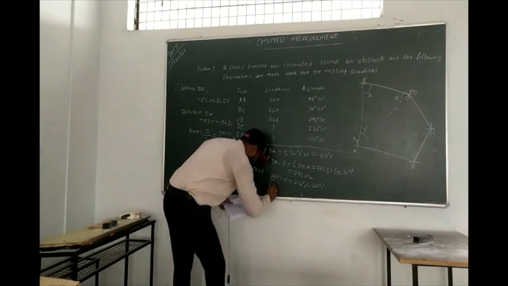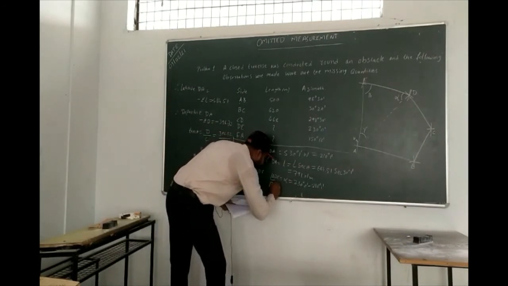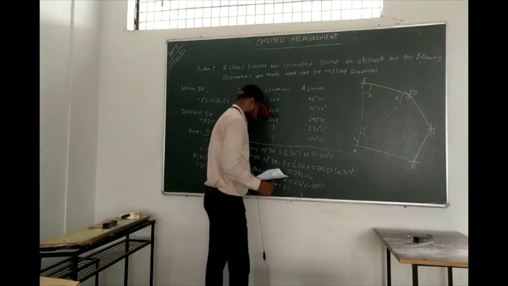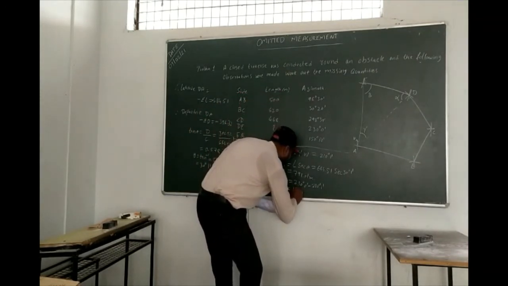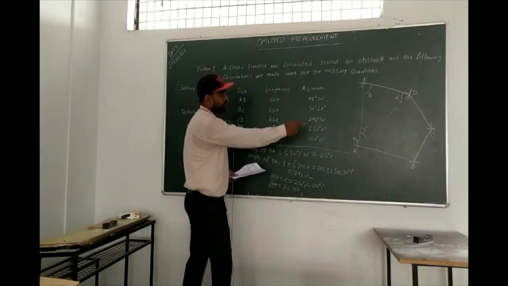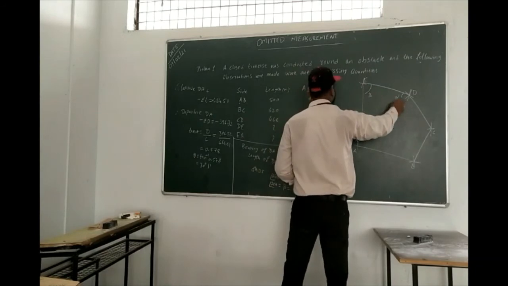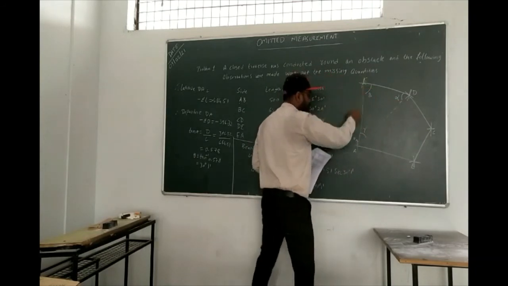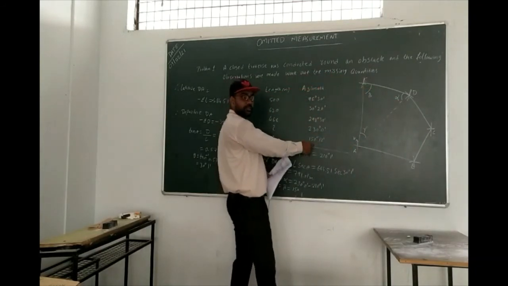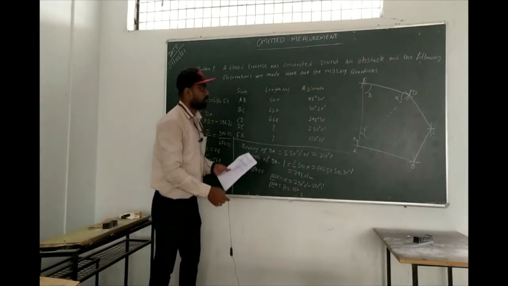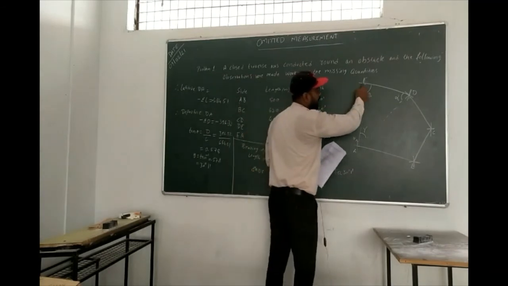Next, similarly, angle DEA is equal to beta. For getting this, we know EA, which is 150 degree 10 minutes. So EA minus the back bearing of ED.